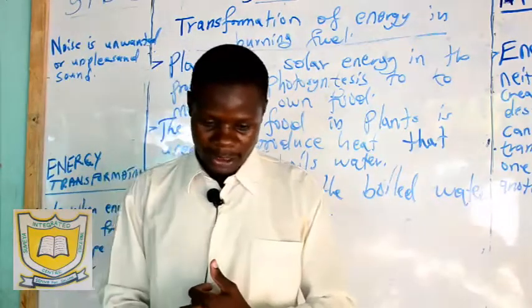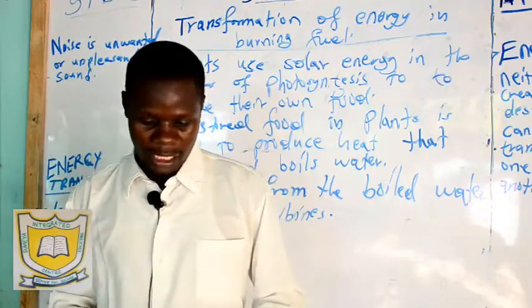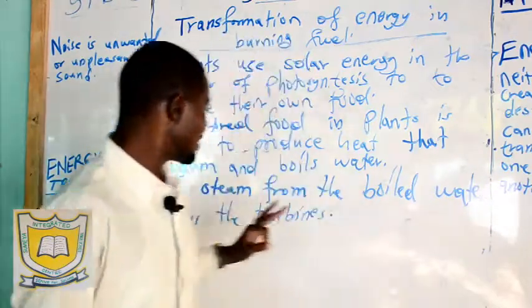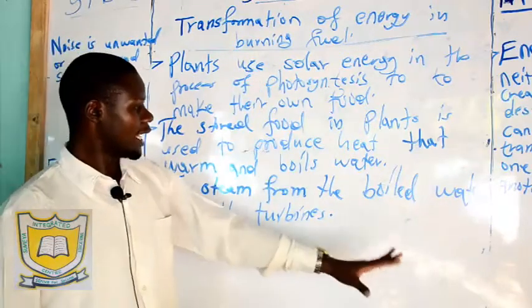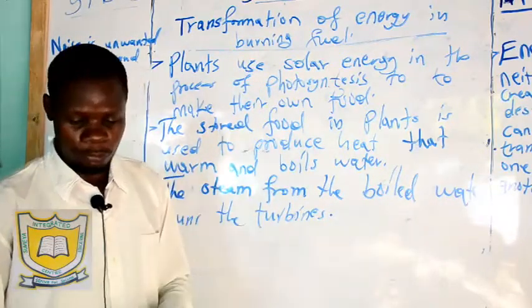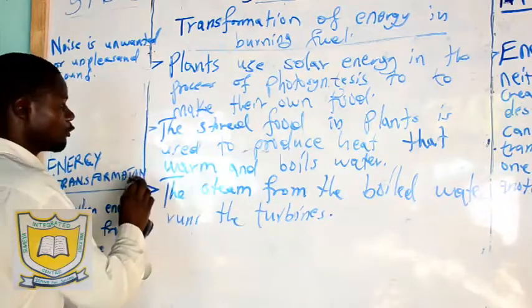If you go to your standard 8 course book on page 141, there is a figure 8.12 showing this transformation from solar energy to light energy. It is almost a process of 5 levels. I can illustrate here in short form.